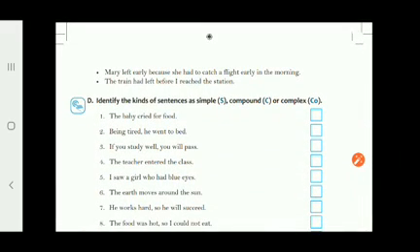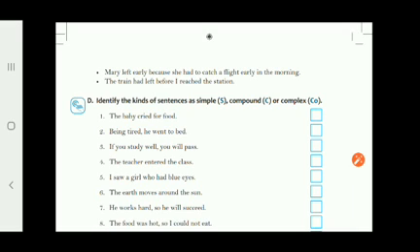Now we move on to the next example. Mary left early because she had to catch a flight early in the morning. Mary left early is the independent clause. Because she had to catch a flight early in the morning is the dependent clause. And here also both the clauses are joined by the subordinating conjunction because.